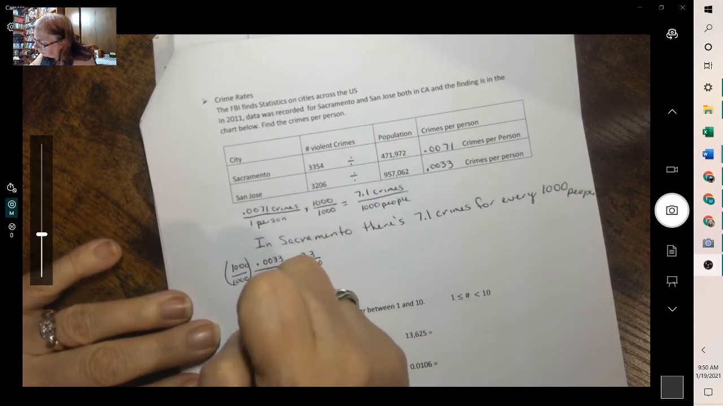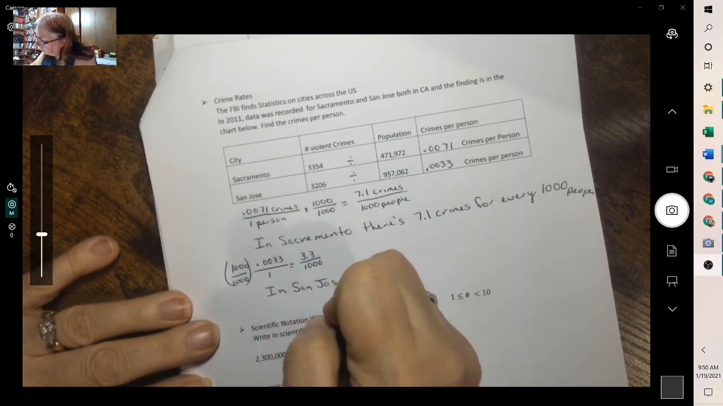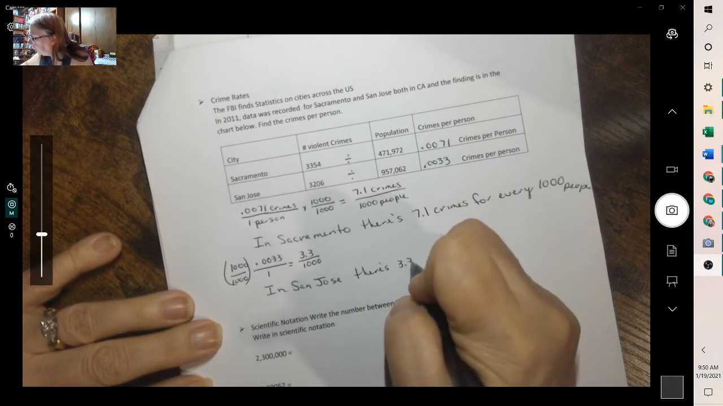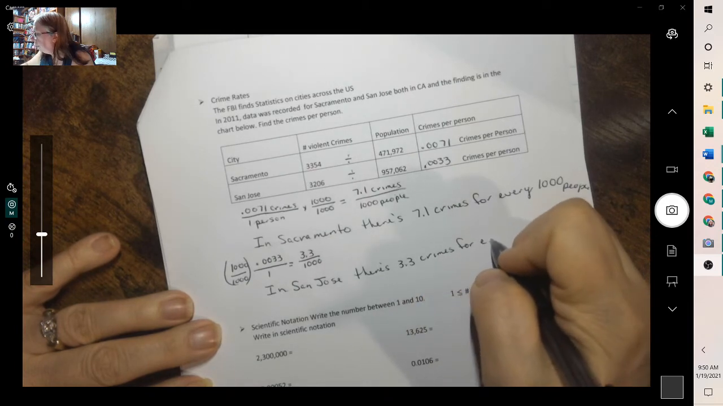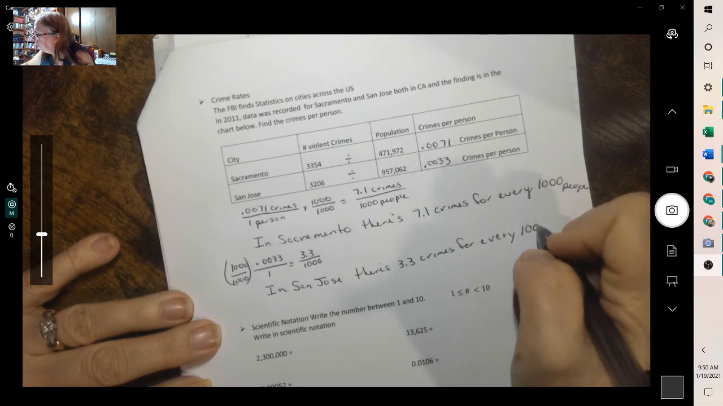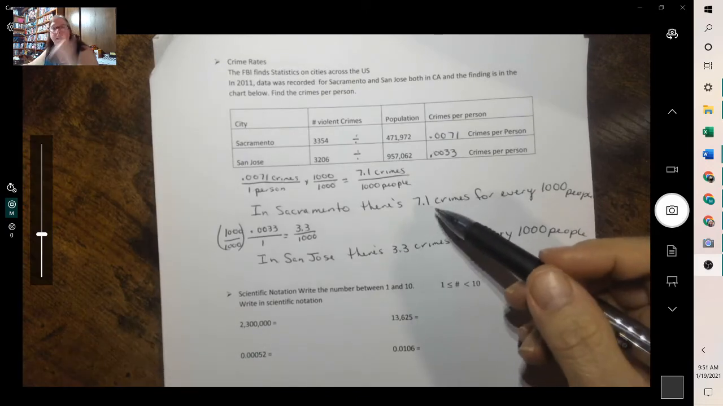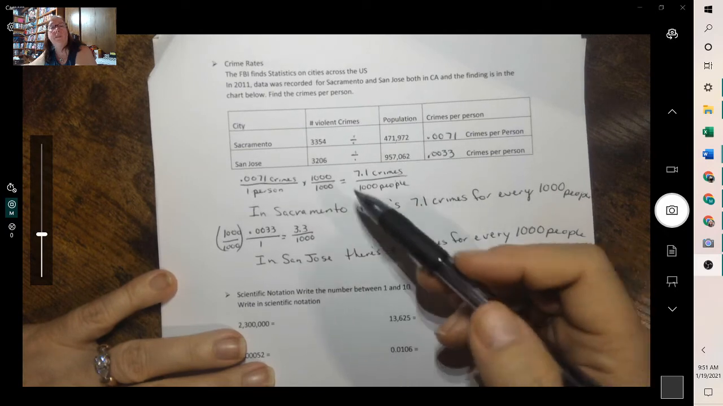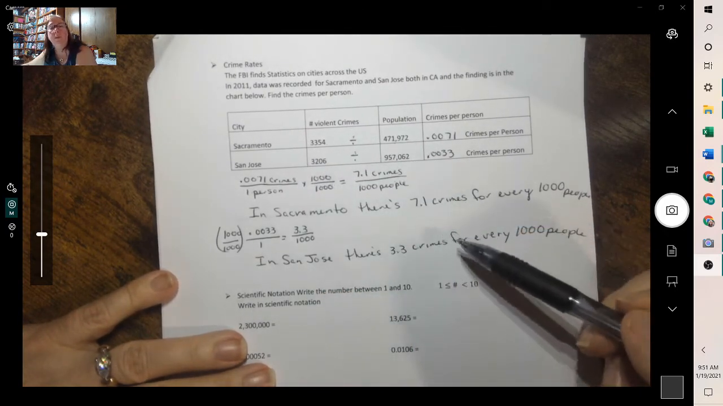That means in San Jose, there's 3.3 crimes for every, or per, 1,000 people. It makes a little more sense, and it's easier to see that the crime rate is half, more than half. And here it doesn't look so far apart, but when you're looking at it per person, it makes a big difference.